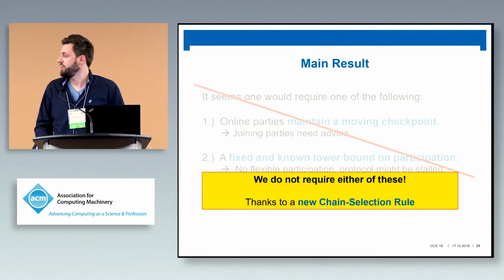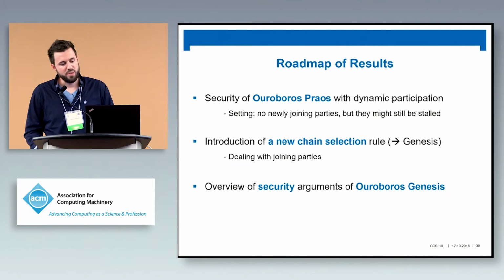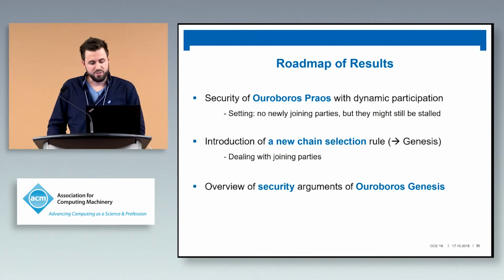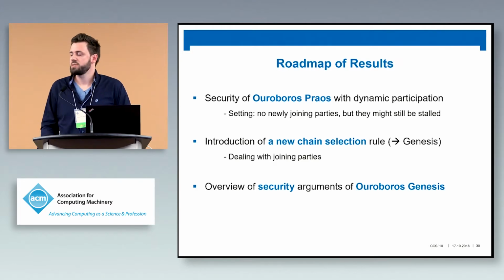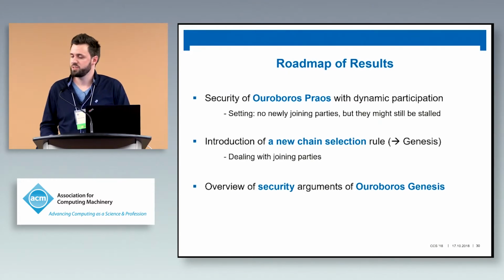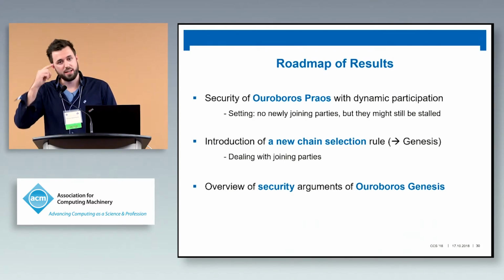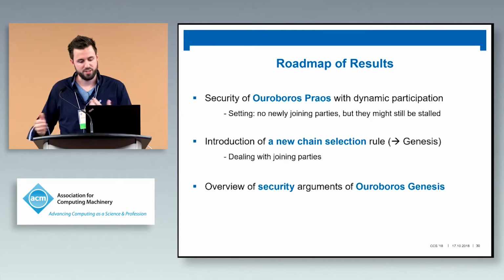So to give you a bit of a technical roadmap of the results we obtain: we first have to check that Ouroboros Praos, as we just saw it, is actually a good thing to build our new solution on. So we analyze the protocol in a dynamic participation setting.